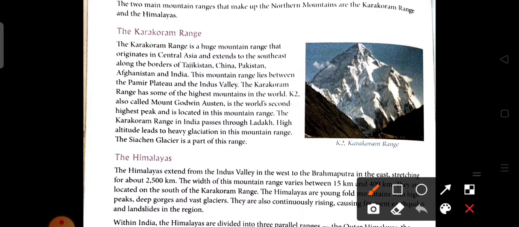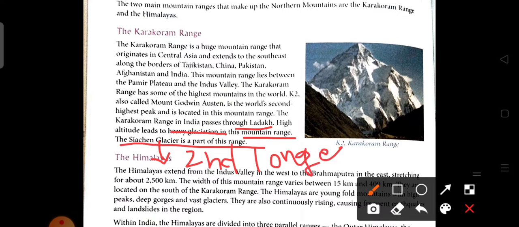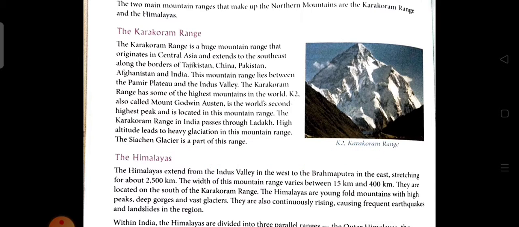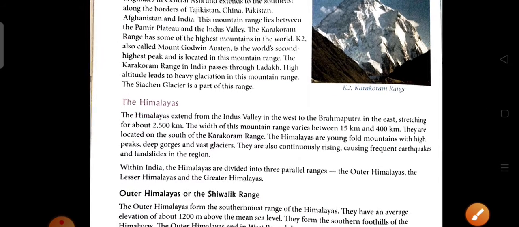The Karakoram range in India passes through Ladakh. The high altitude leads to heavy glaciation in the mountain range, and the Siachen Glacier is a part of this range. We know that the Siachen Glacier is the second longest glacier in the world, and it is situated in this range.